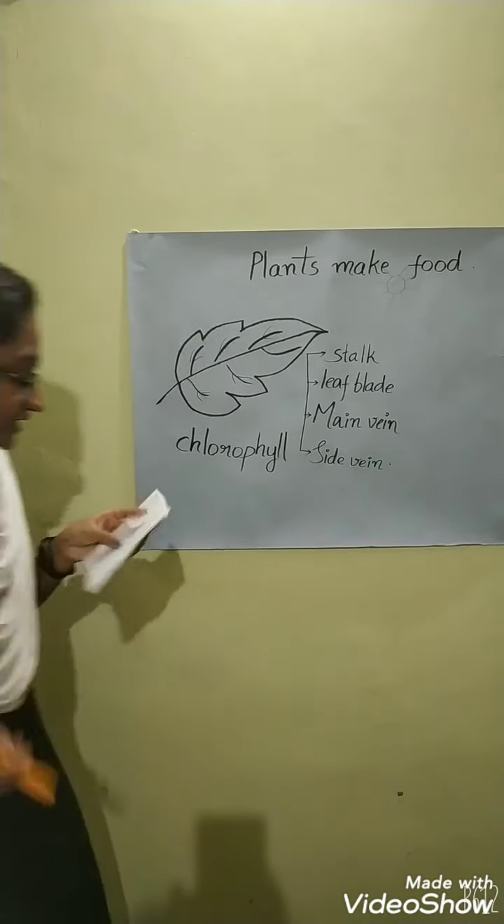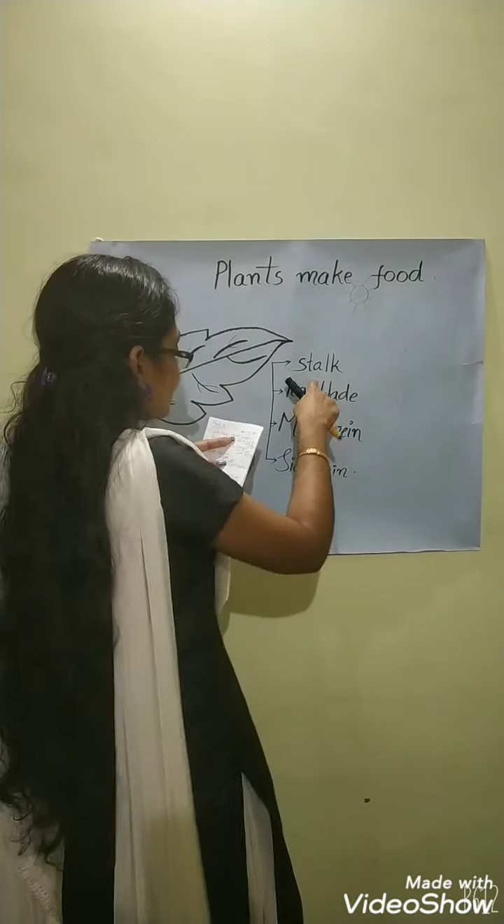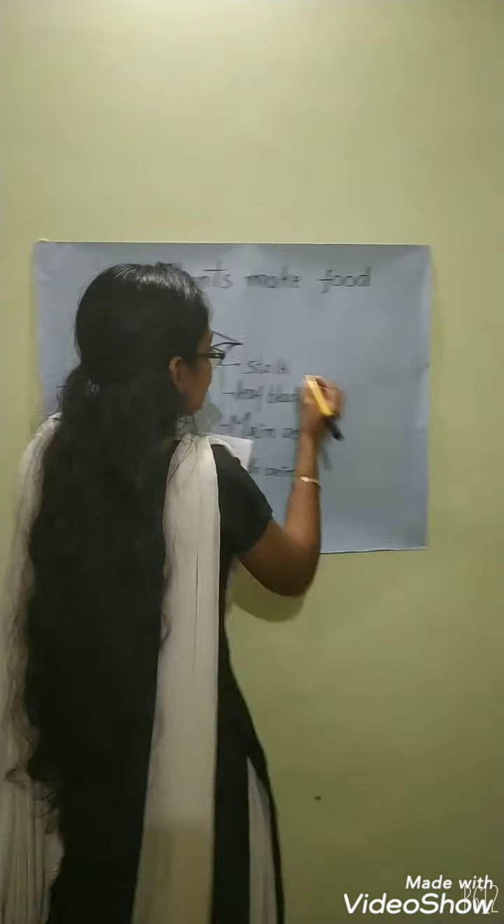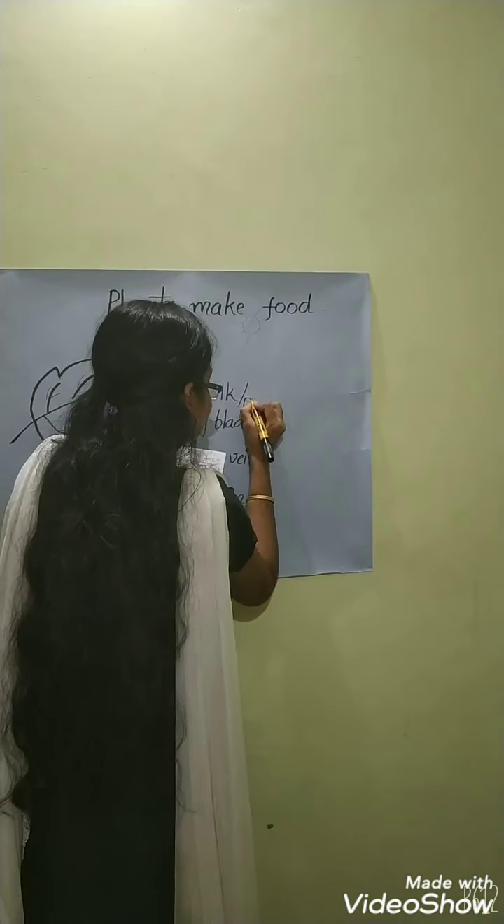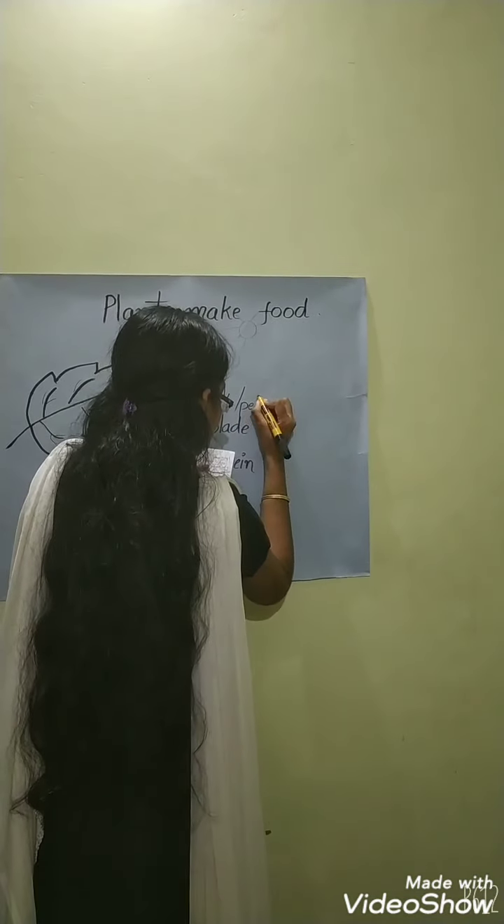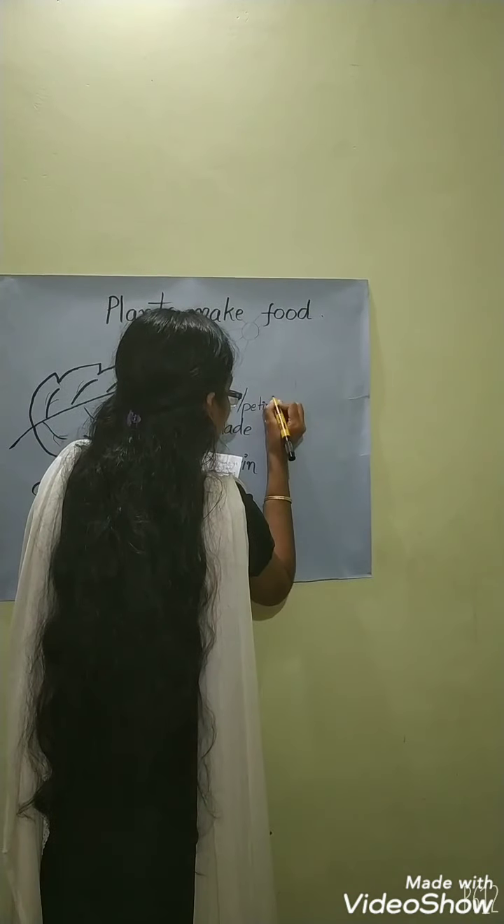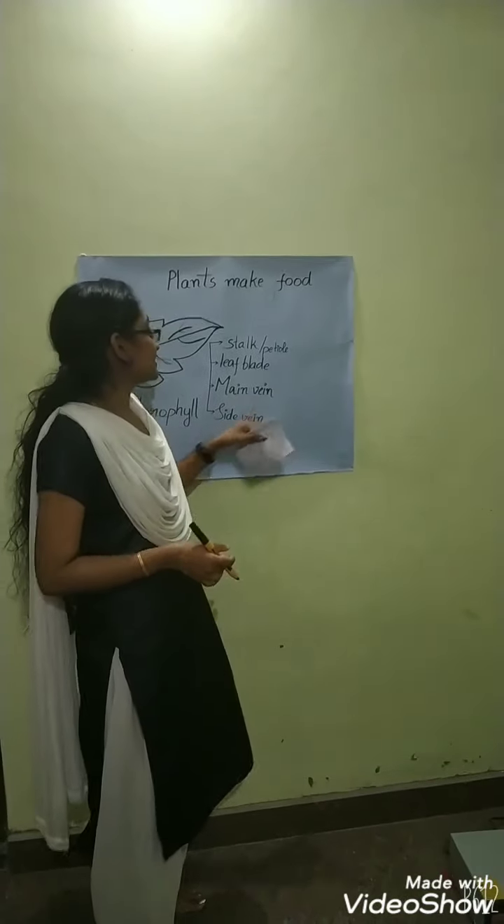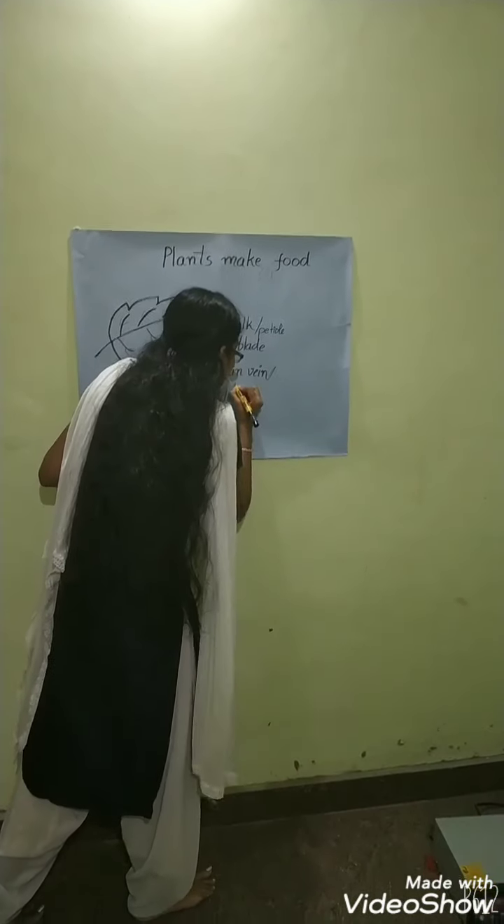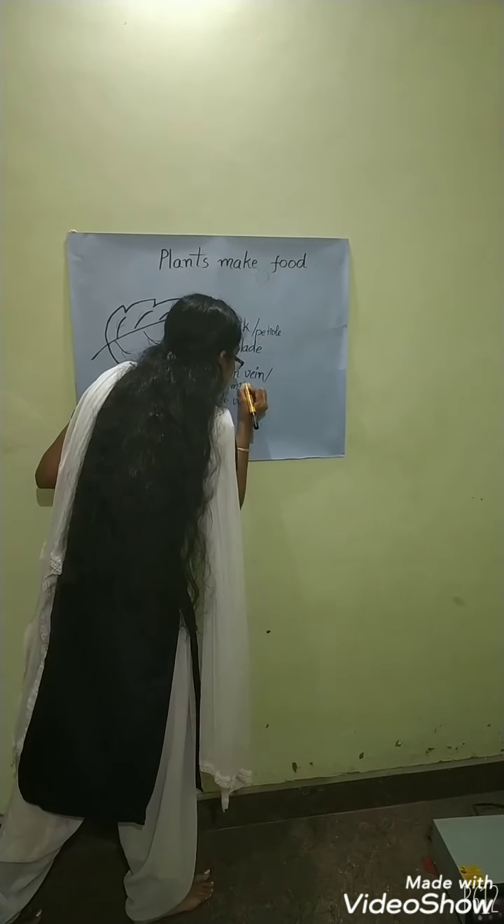And one more thing, this stalk is also called petiole. Stalk or petiole. P-E-T-I-O-L-E, petiole. And the main vein is also called the midrib. It's also called the midrib.